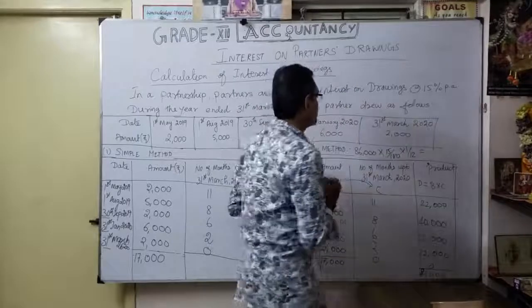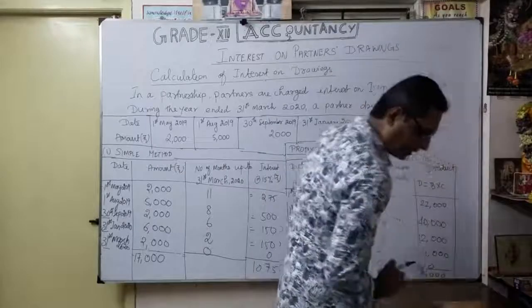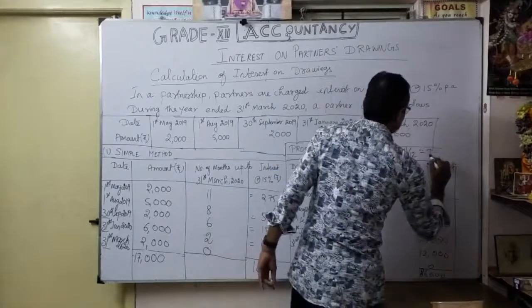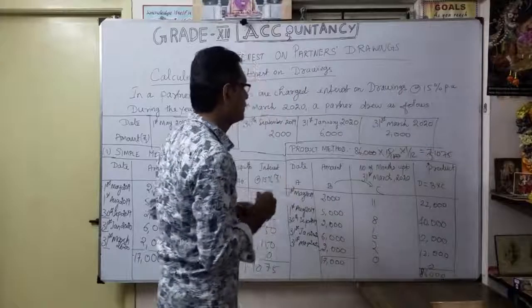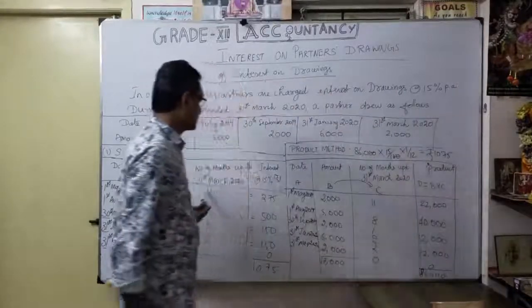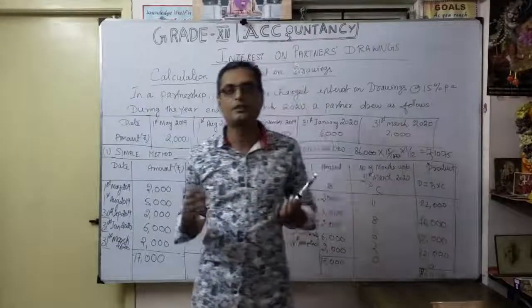So when you simplify this, how much will you get? Accordingly, you will get the interest in the same manner, 1075. So either method we can follow. 1075. You understood now? So we can follow the simple method or the product method. That's why either way we can calculate.